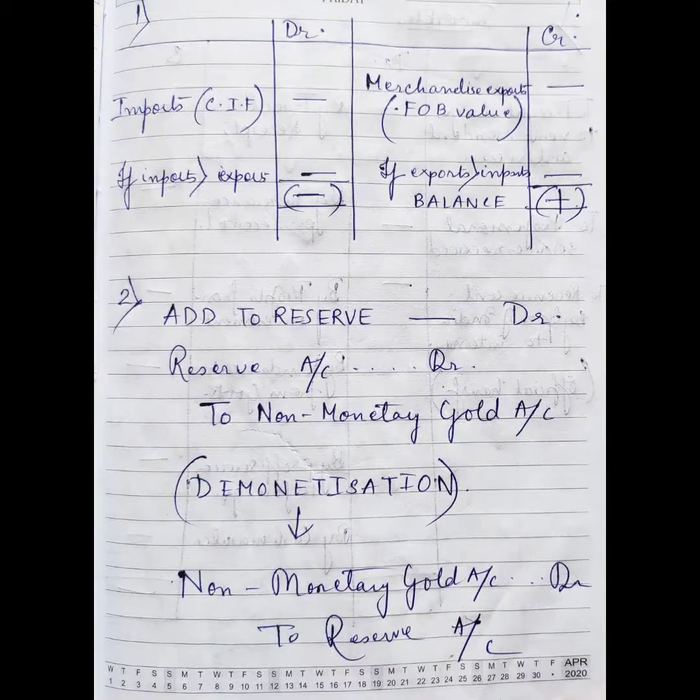Next, we move on to the non-monetary gold movements. As you know, gold is both a commodity and a financial asset as well. So it is treated as a financial asset when it is held by the monetary authority. And monetization and demonetization of gold takes place. When monetization happens, the monetary authority acquires gold from the residents and non-residents to add to reserve. The reserve account gets debited as well as the corresponding non-monetary gold account gets credited. Now, when gold demonetization happens, the reserve account shows a credit and the non-monetary gold movement account shows a debit.